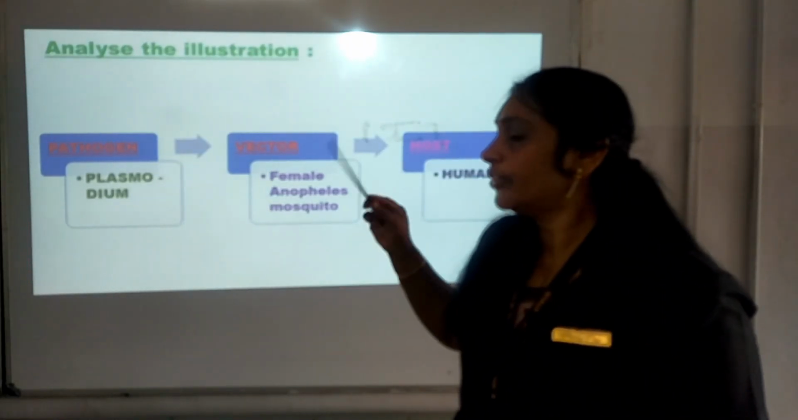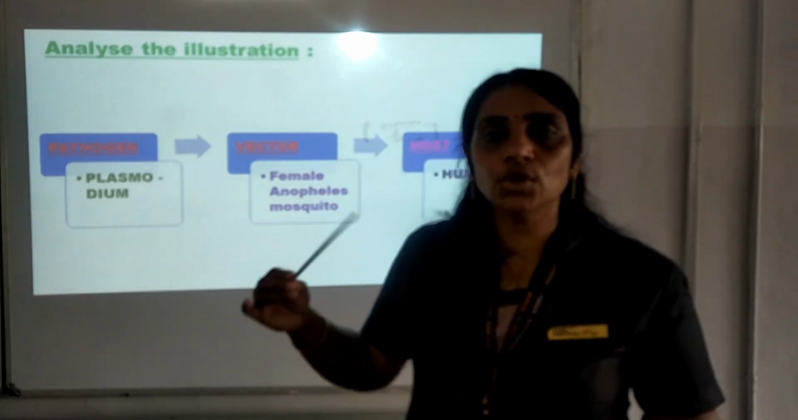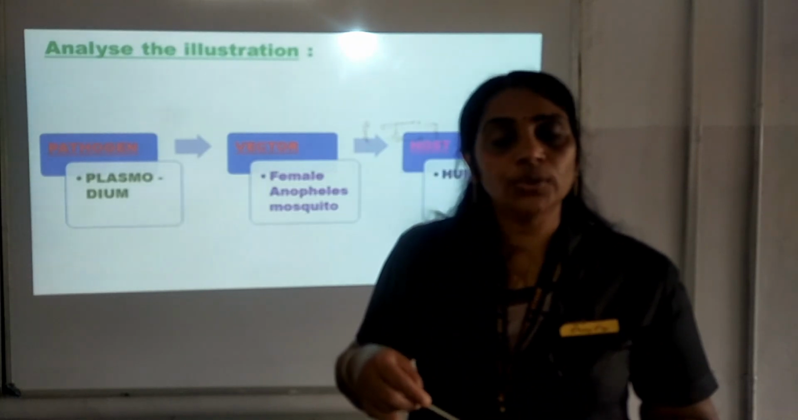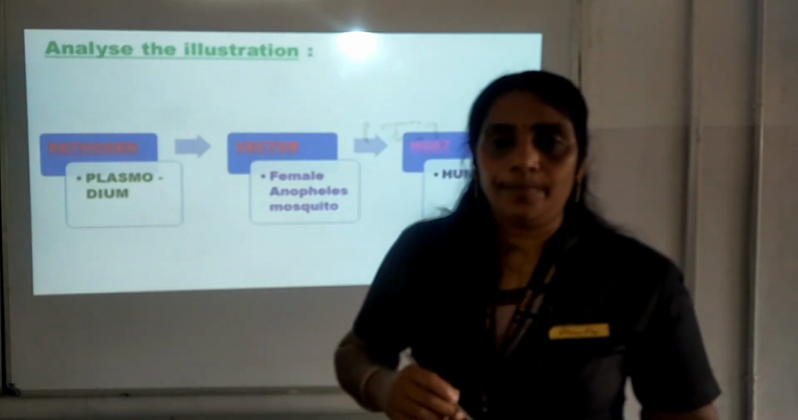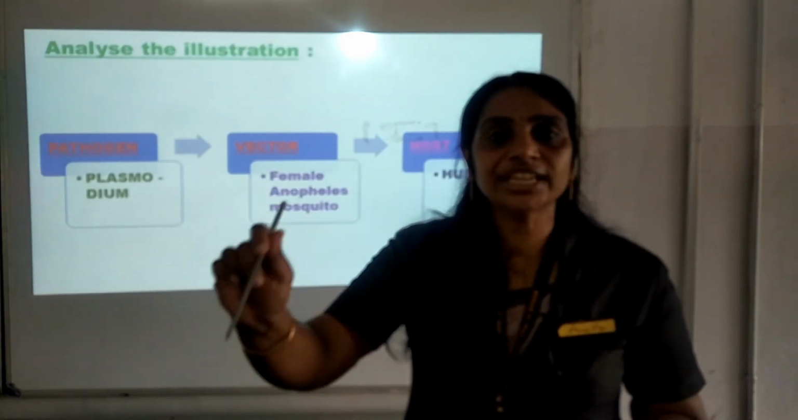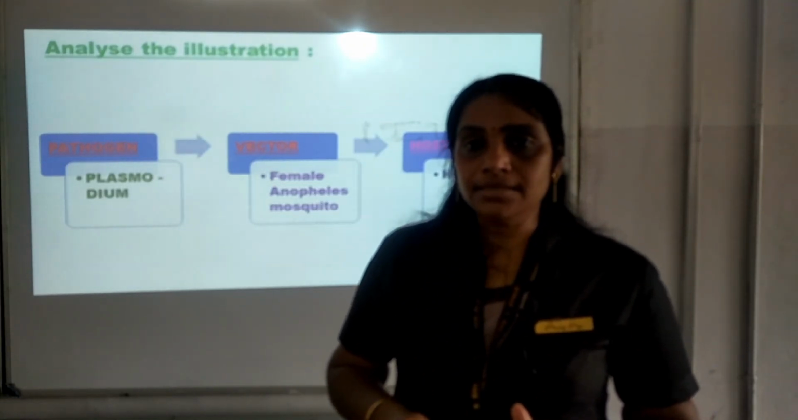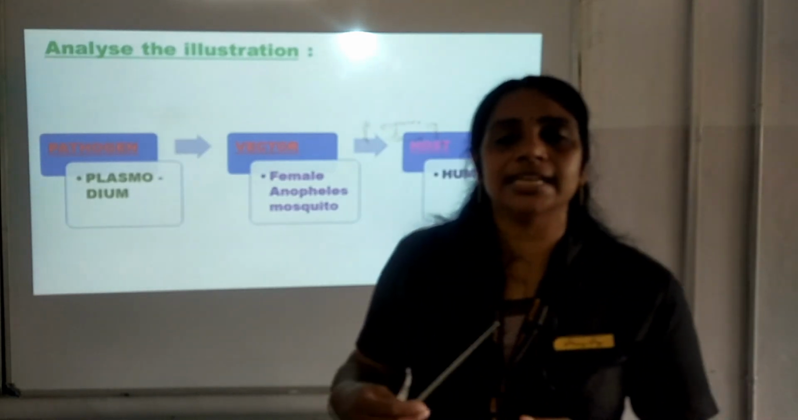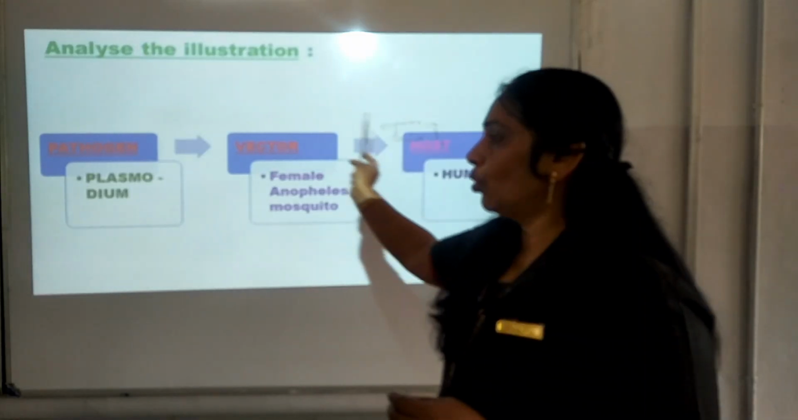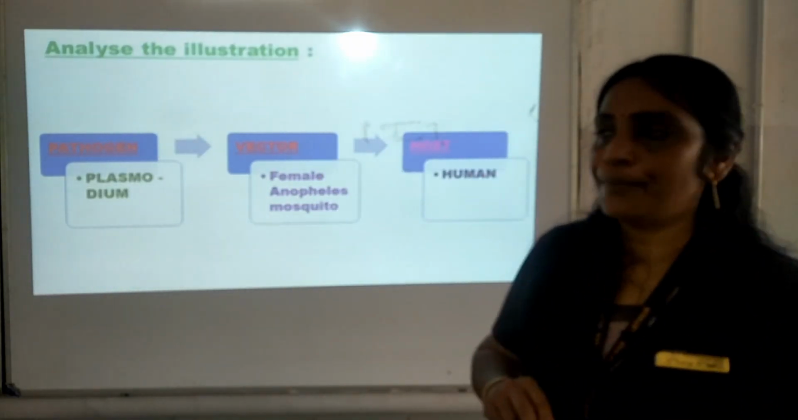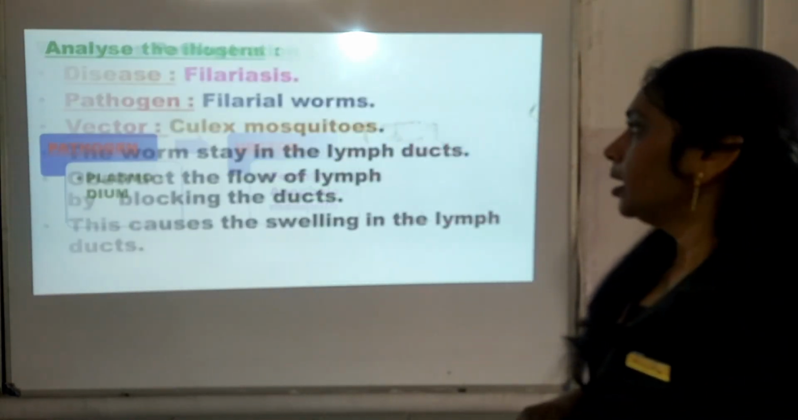That is, from the infected person, the blood will be sucked by the mosquito, and this mosquito will bite a healthy person. And surely what will happen? This protozoa will be injected into the blood of the healthy person. And thus the spreading of disease takes place from the infected person to the healthy person. This is how the mode of transmission takes place in the case of malaria. This illustration is again important, my dear children.